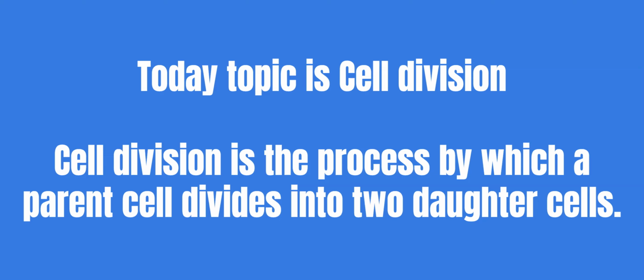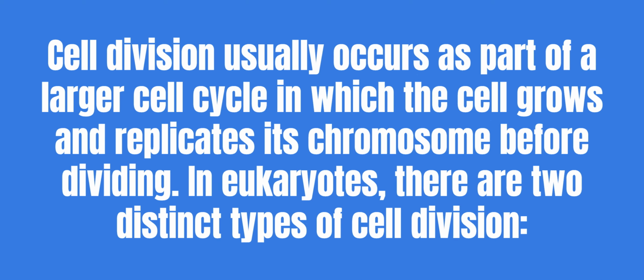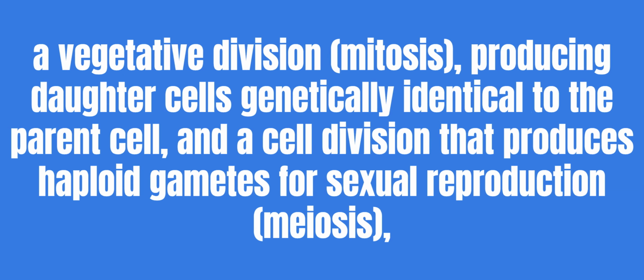Today's topic is cell division. Cell division is the process by which a parent cell divides into two daughter cells. Cell division usually occurs as part of a larger cell cycle in which the cell grows and replicates its chromosomes before dividing. In eukaryotes, there are two distinct types of cell division: a vegetative division, mitosis, producing daughter cells genetically